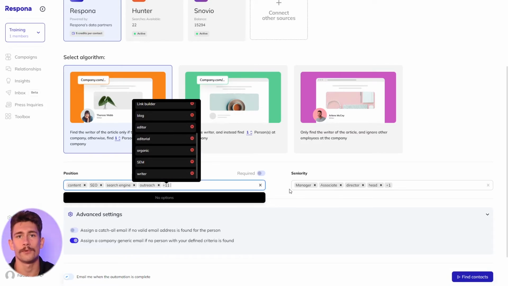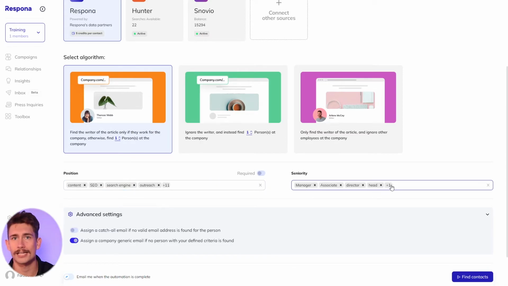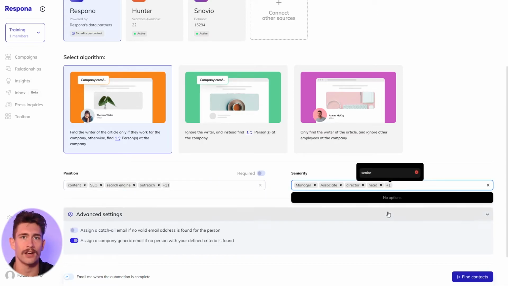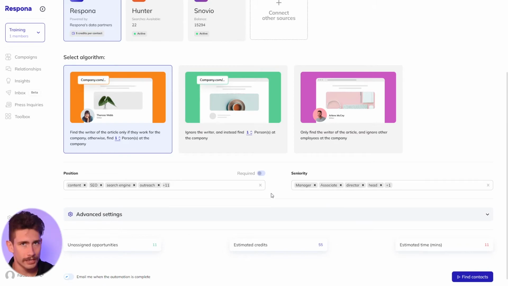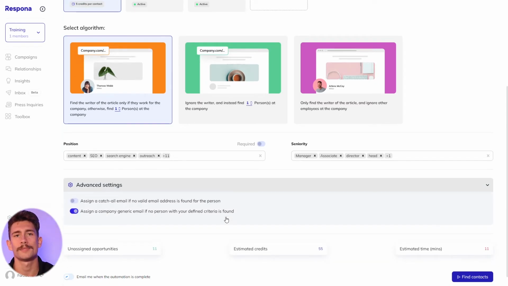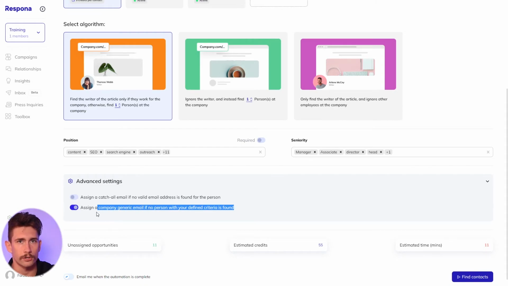So in this case, we want to be reaching out to SEO managers, content managers, marketing directors, heads of content, and so on and so forth. Different organizations are going to have different job titles, so you want to have a good mix of position seniority fields. But we'll also keep generic emails turned on, because sometimes if you're reaching out to a small site or a smaller blog, there might not be any publicly available contact information. So using a generic email address is like a last-ditch resort to connect with these organizations.